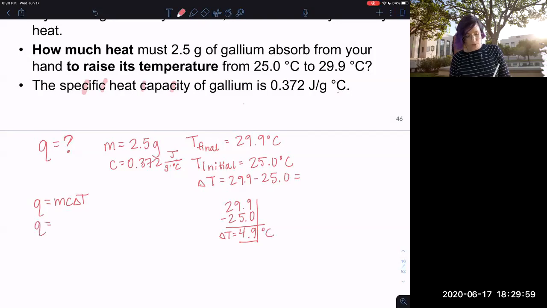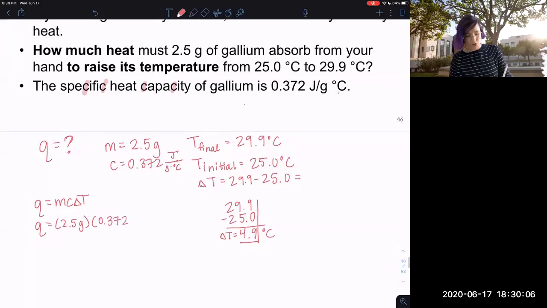So my Q is equal to 2.5 grams. And my C, I'm going to put this in. Do not plug numbers in for this unit. Just use these units after this number because that's where it goes. And I'll show you how these units cancel out algebraically. And then I have my 4.9 degrees C.